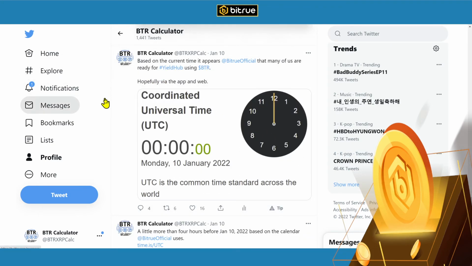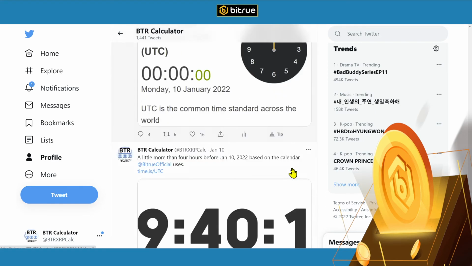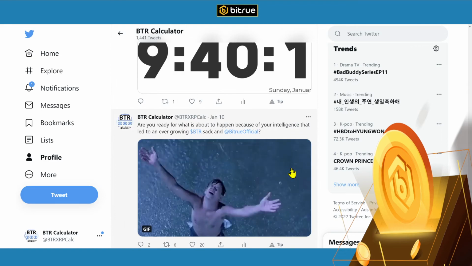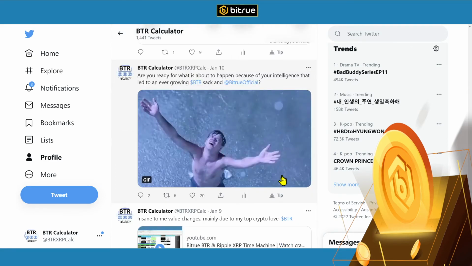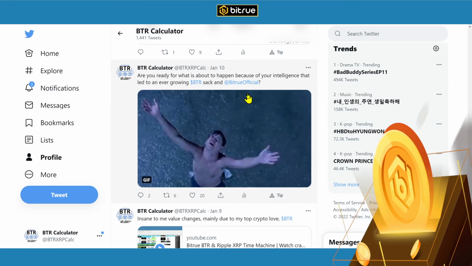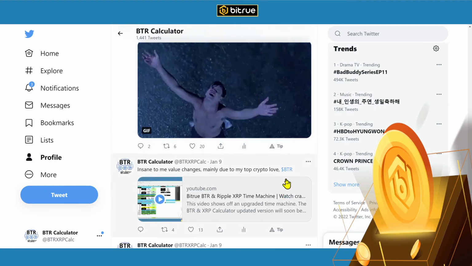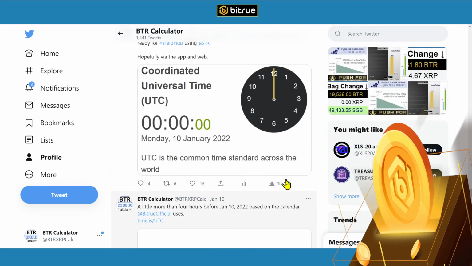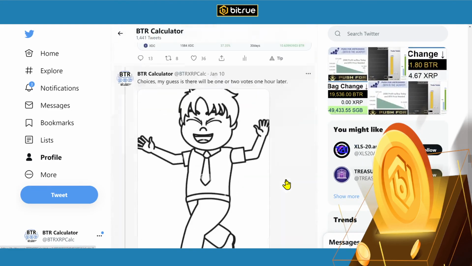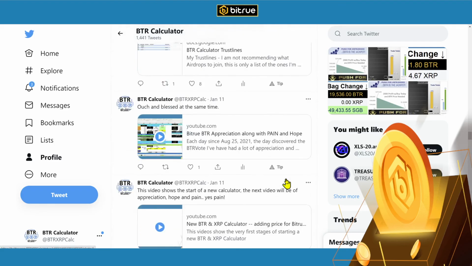Based on the current time, it appears... okay, so this is just... I posted this right at midnight UTC time on the 10th, saying, hey, where's the Yield Hub? This is, are you ready for what's about to happen? Because of your intelligence, that's going to lead to an ever-growing BTR stack. So this is just referencing what's going to happen with the hubs and everything else. But that's not really explaining what the charts are. I think I'm done. I think most of the charts that I post regularly have already gone through.